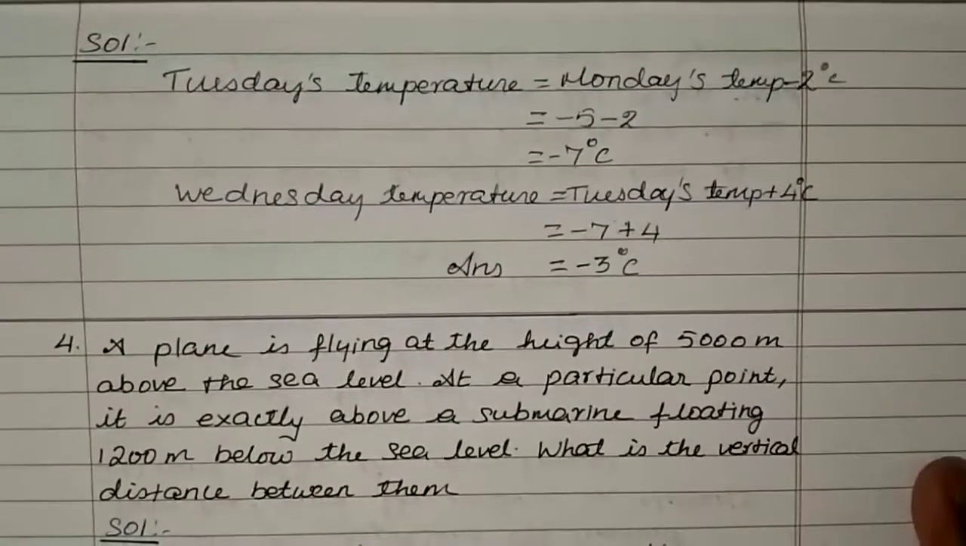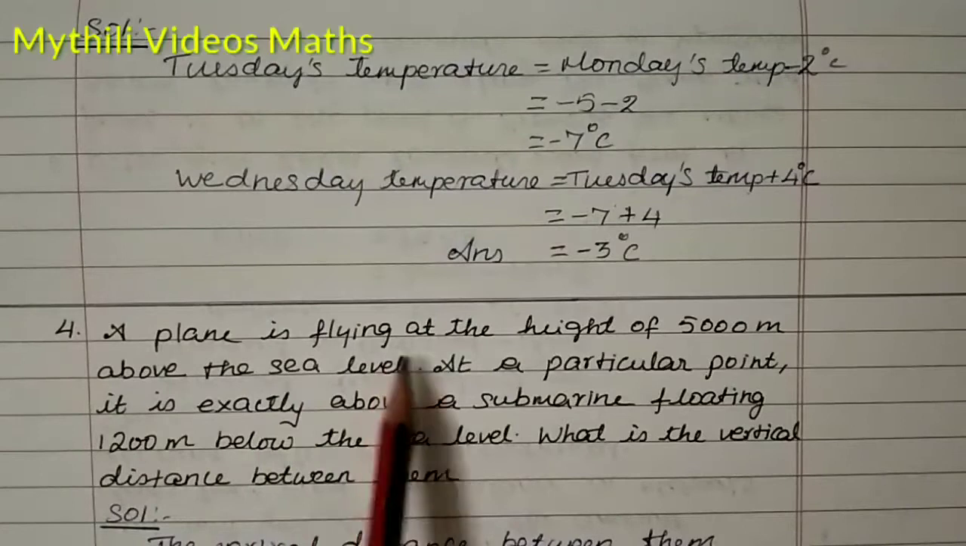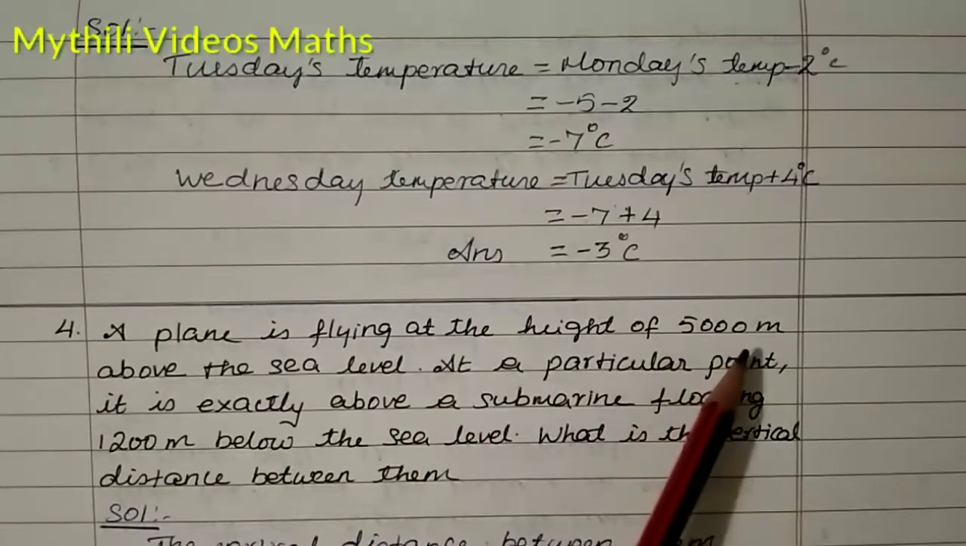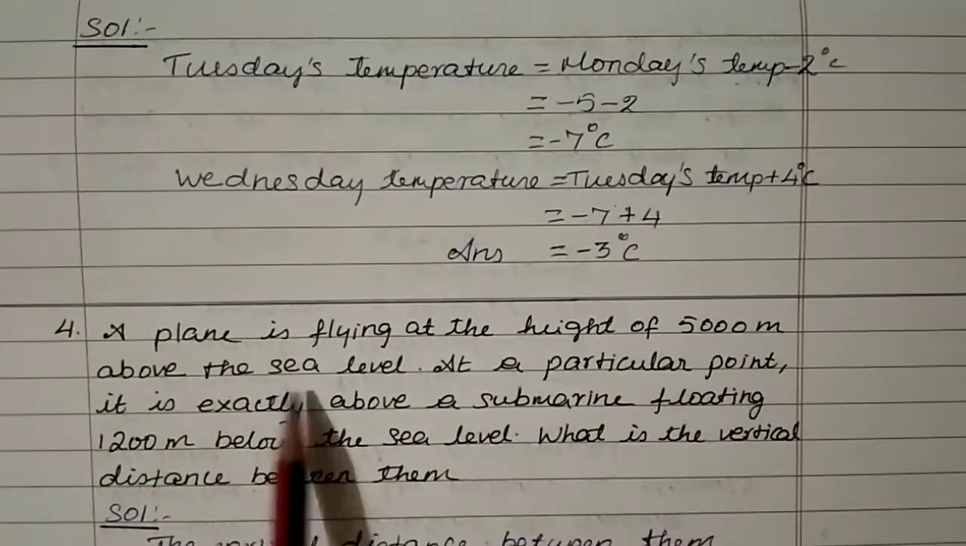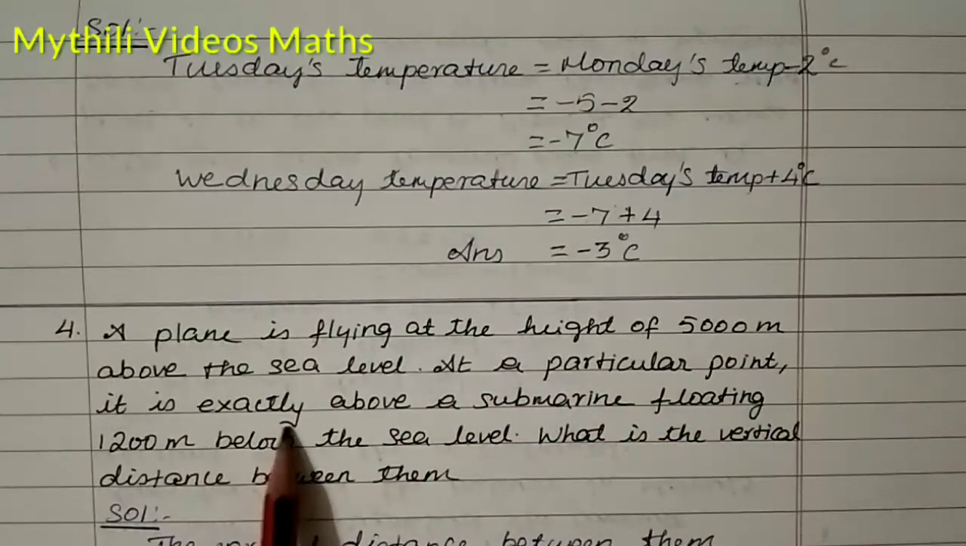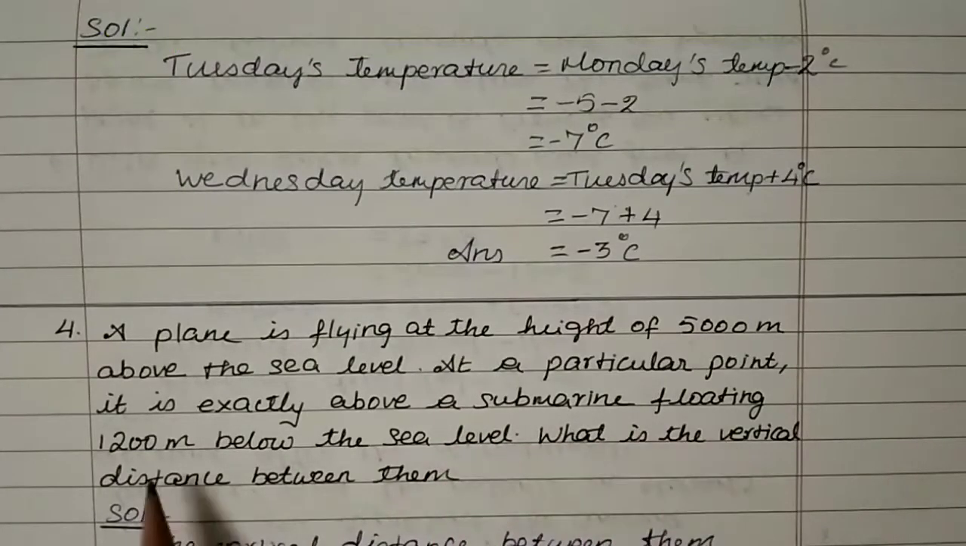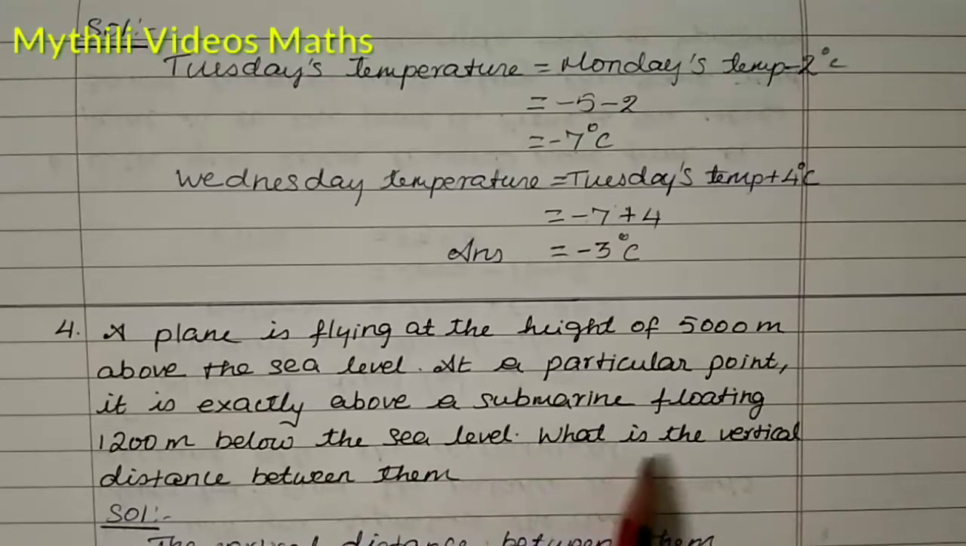After that, see the fourth question. A plane is flying at the height of 5000 meters above the sea level. At the particular point, it is exactly above a submarine floating 1200 meters below the sea level. So what is the vertical distance between them?